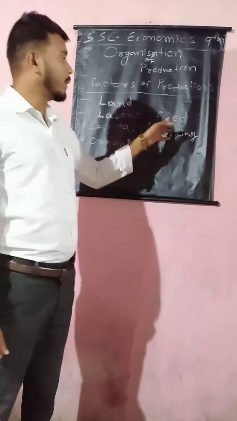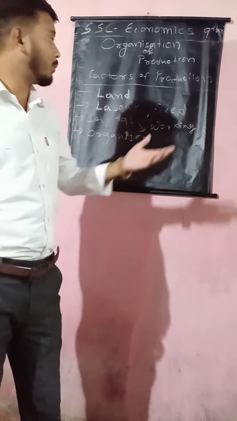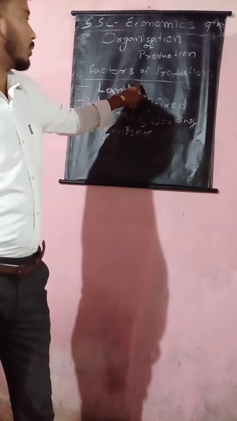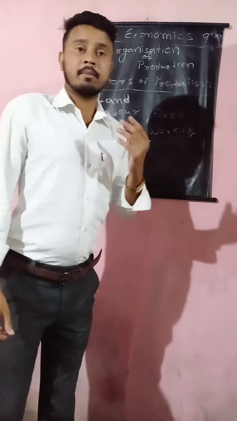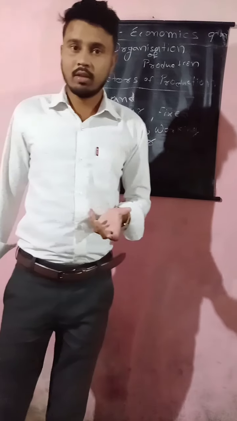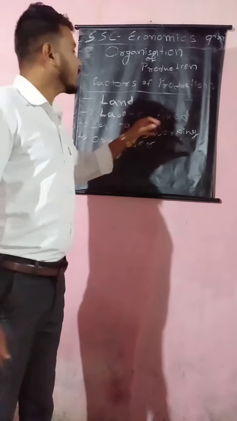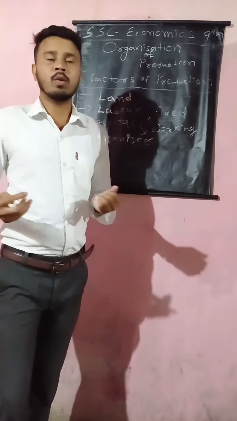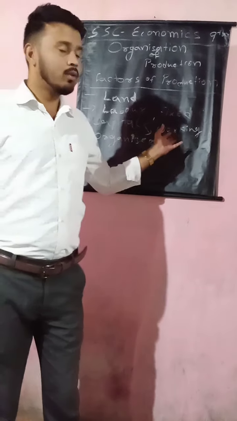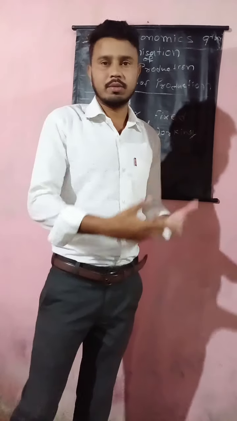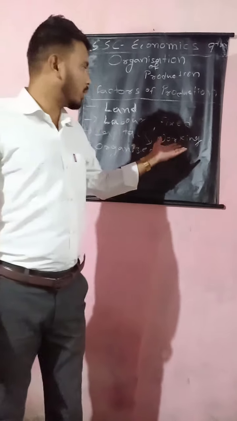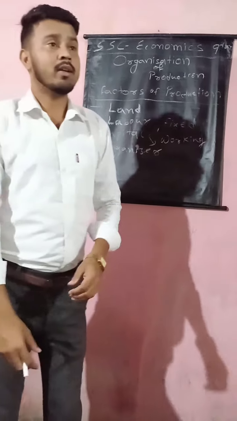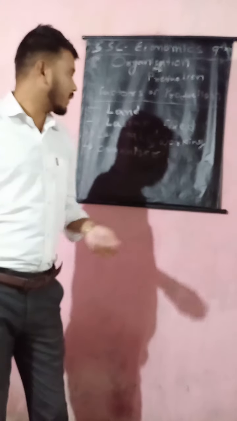Fixed capital: the example of fixed capital is land. Then machines, buildings, infrastructure. These are examples of fixed capital. Then what is working capital? Working capital means the money in pocket, money in purse, which we can use immediately. Also, examples of working capital in farming are fertilizers and pesticides.